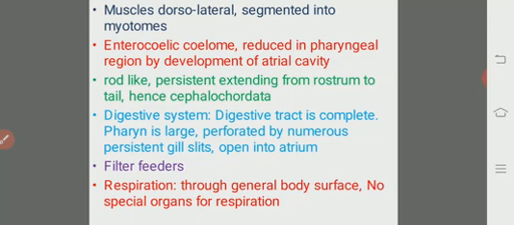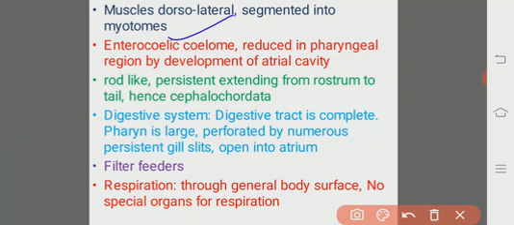Here all the chordates possess an enterocoelic kind of coelom. Although they have the enterocoelic coelom, it is almost all reduced in the pharyngeal region of the trunk, because there will be a development of the atrial cavity at the pharyngeal region.